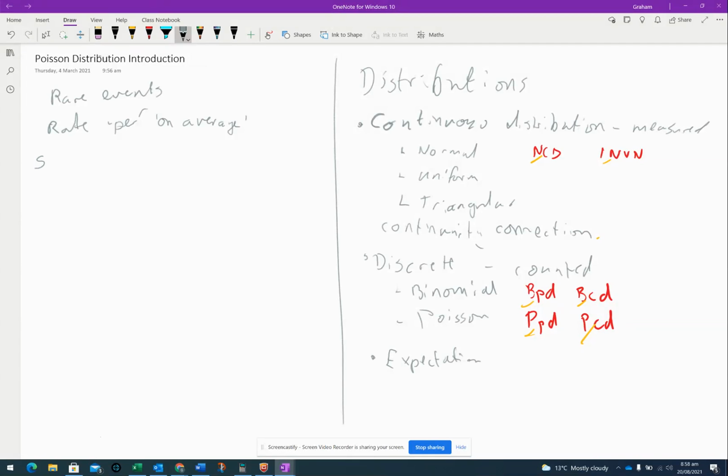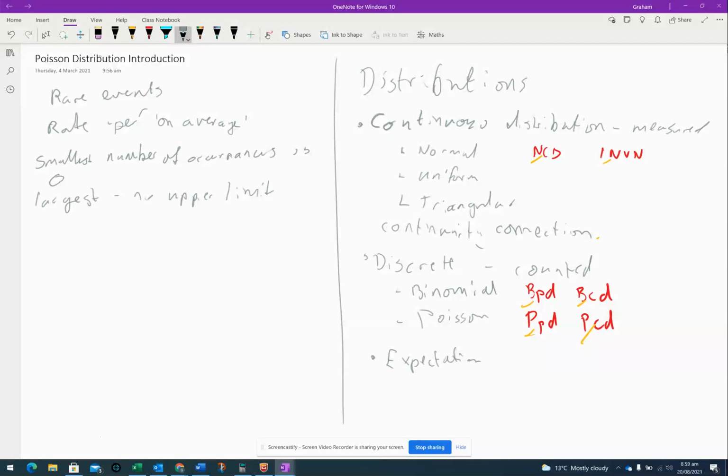The smallest number of occurrences is 0, and the largest, well, that's the big difference between the Poisson and the binomial. The binomial had a fixed upper limit. In the Poisson, it might be incredibly rare that these things happen, but there is no upper limit. Okay, so those are the main situations in which we get a Poisson distribution.